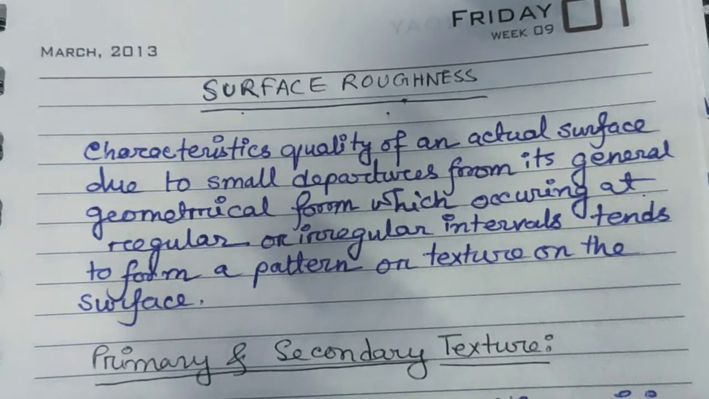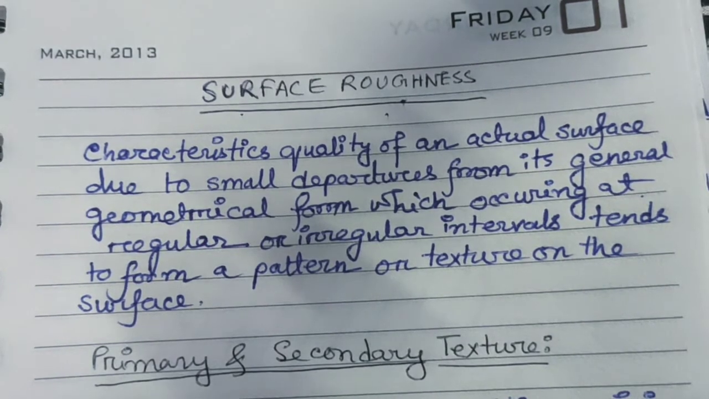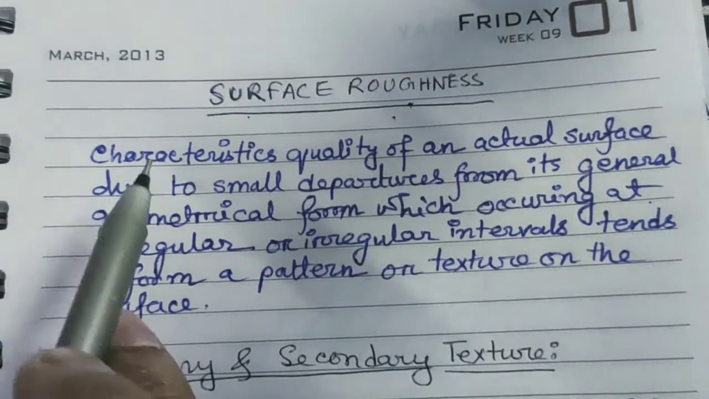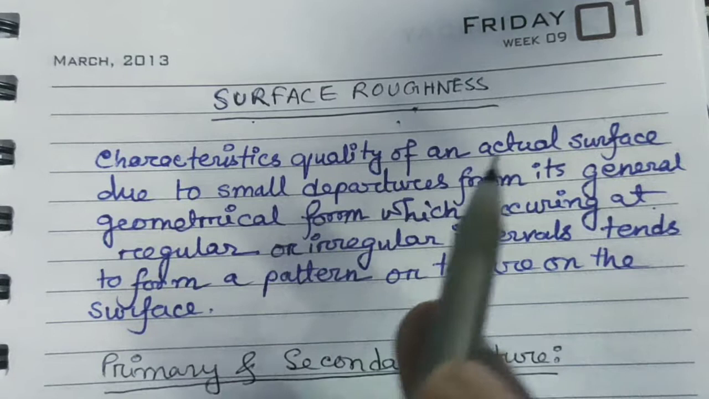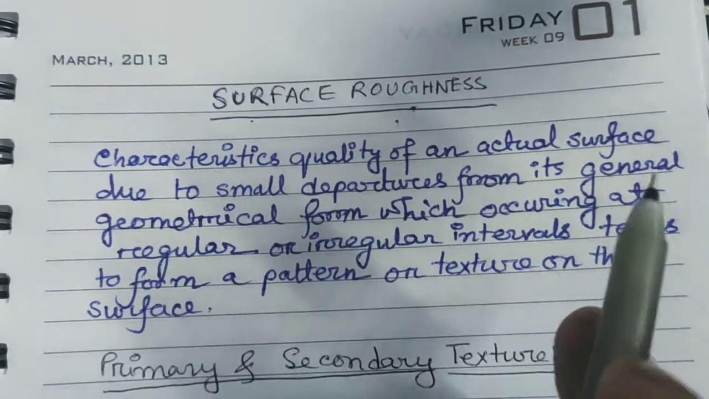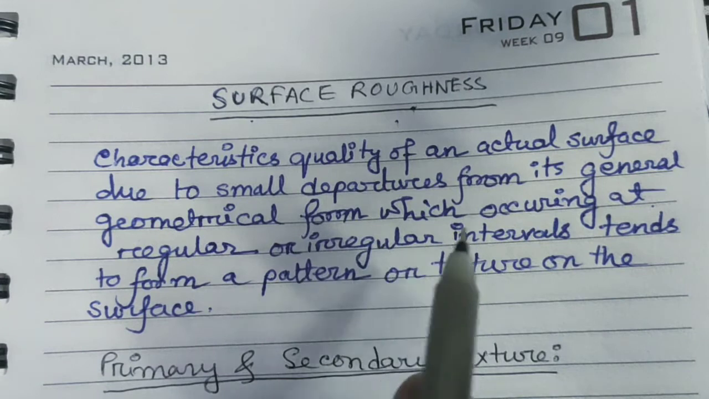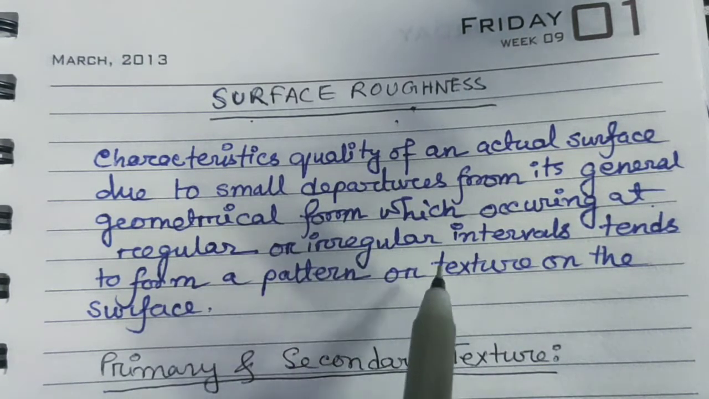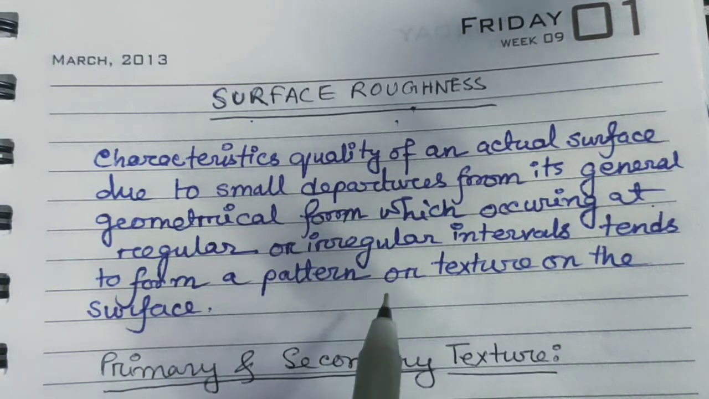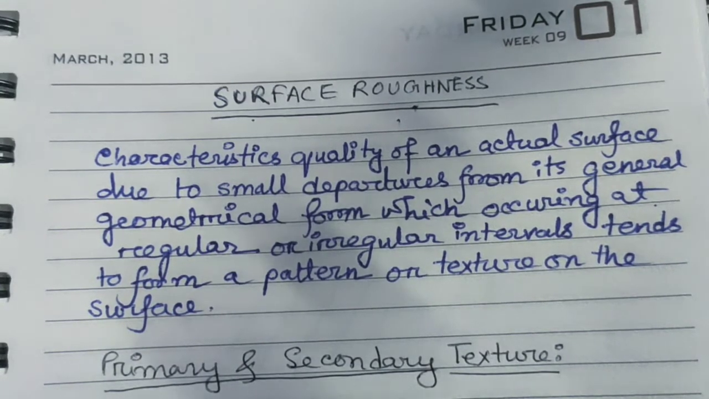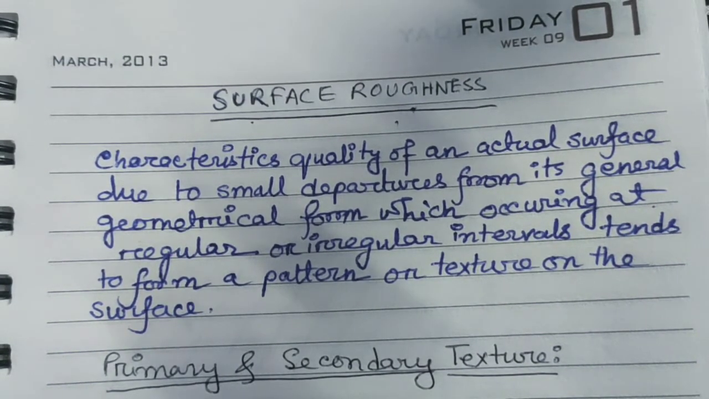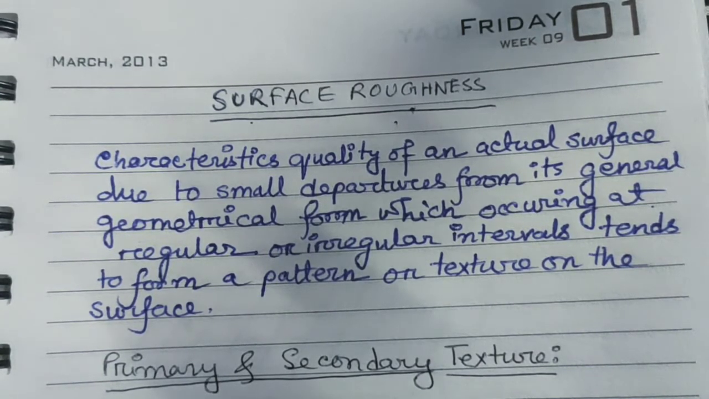Now coming to the surface texture, there is a very specific definition for it. The characteristic quality of an actual surface due to small departures from its general geometrical form, which occurring at regular or irregular intervals tend to form a pattern or texture on the surface. This is known as surface roughness. In a simple way, surface roughness is the deformation which occurs on the topmost layer of any object.